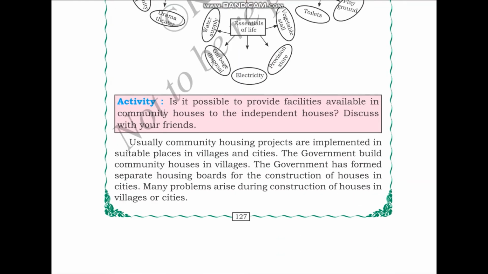Next, usually community housing projects are implemented in suitable places in villages and cities. The government builds community houses in the villages. The government has formed separate housing boards for the construction of houses in cities. So the government has two separate housing boards, one for villages and one for cities. Many problems arise during construction of houses in villages or cities. We will look into each of these problems in detail.